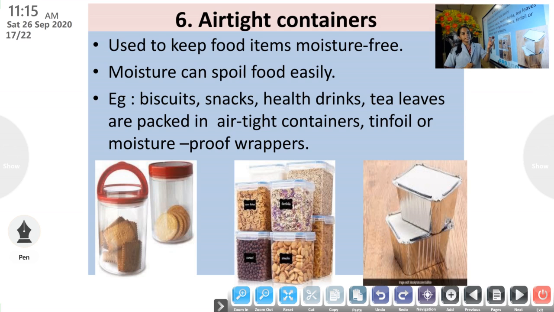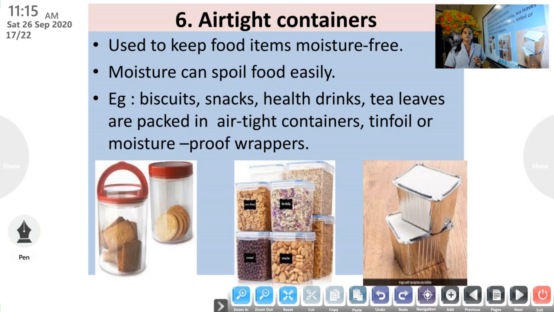This food is also packed in tin foil or moisture-proof wrappers like this to prevent it from getting spoiled. See, these pulses, or sugar, salt, also biscuits, we keep in these airtight containers.